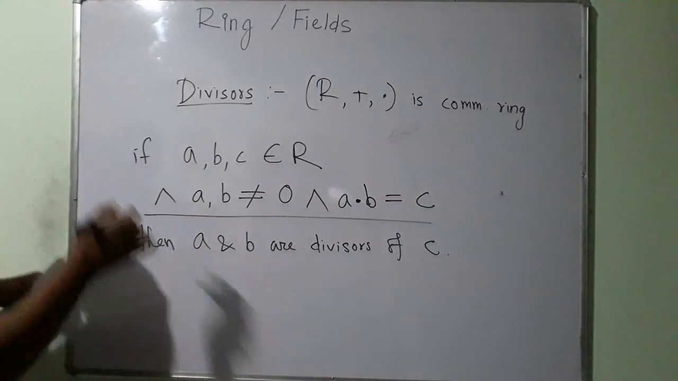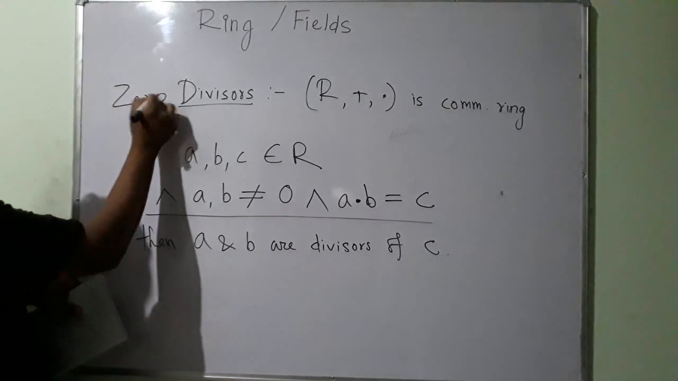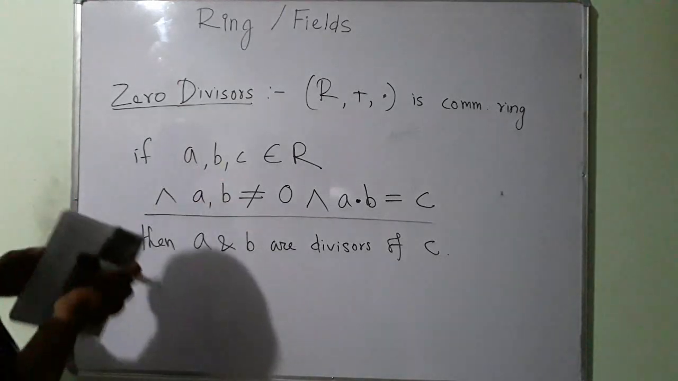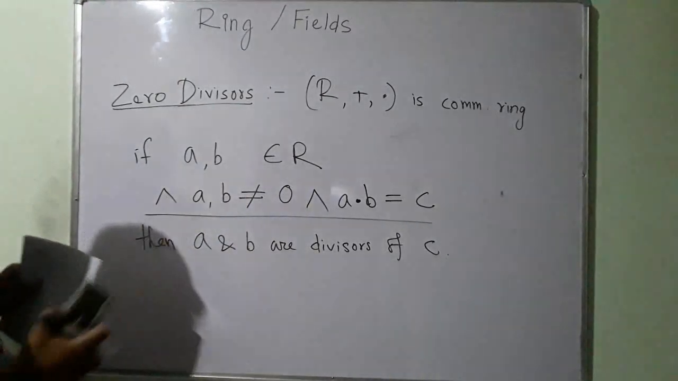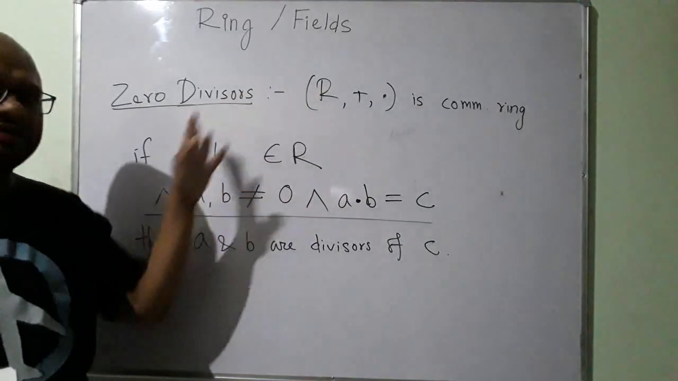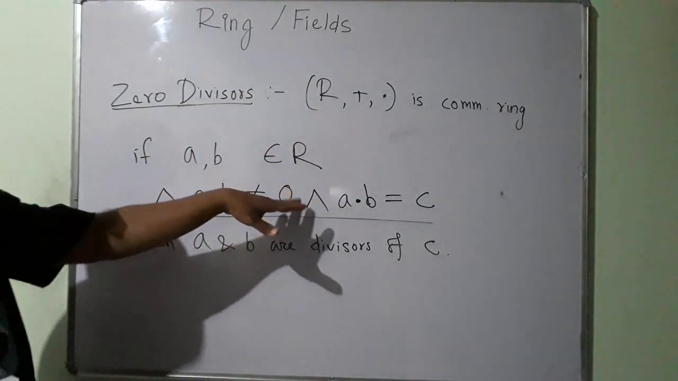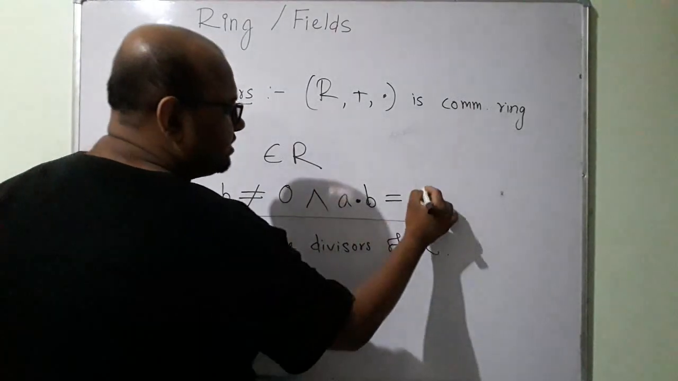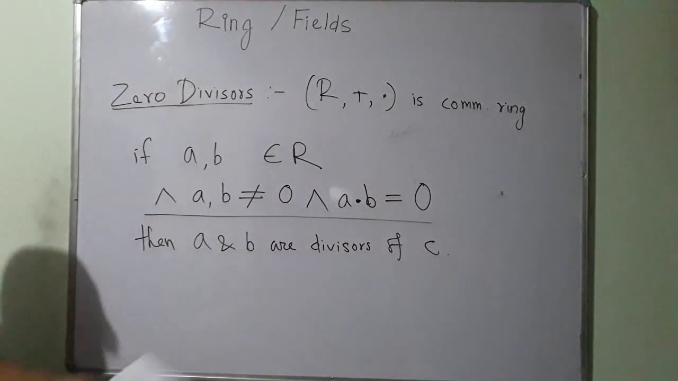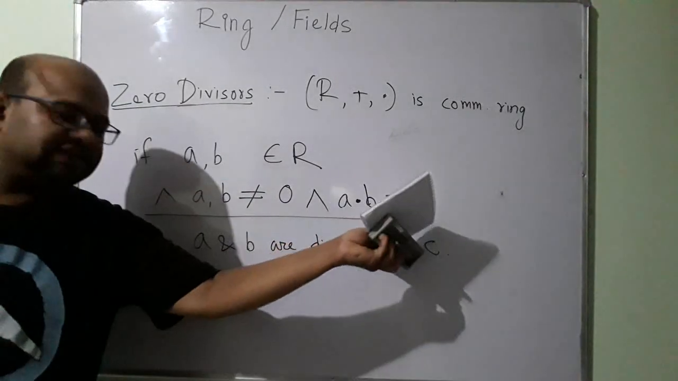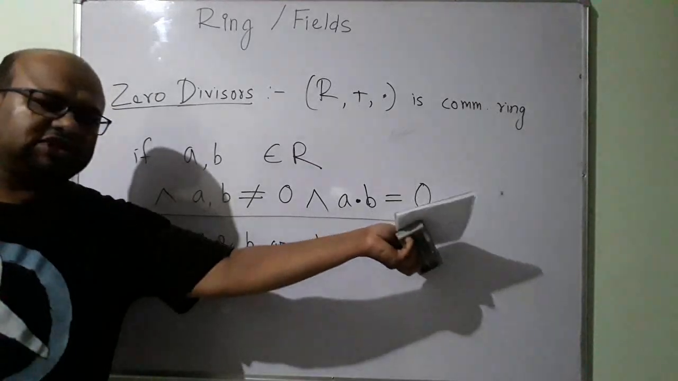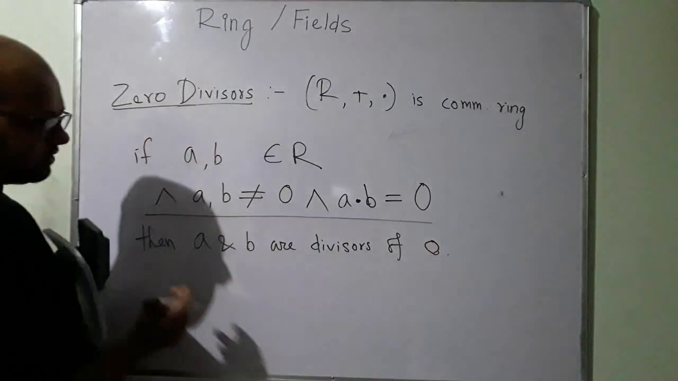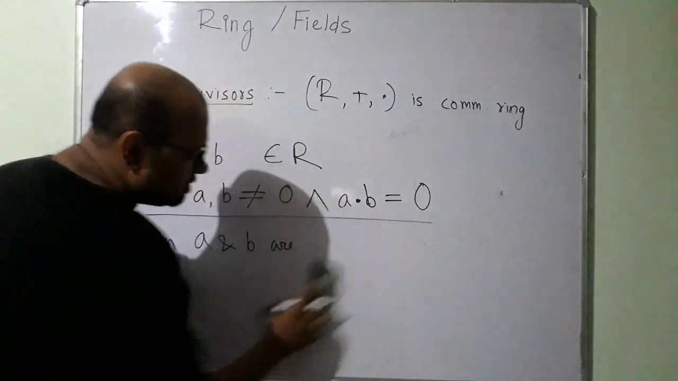Let us now talk about zero divisors. Zero divisors means what? A and B must belong to the set. If A and B belong to the set, where A and B are not equal to 0, and A dot B must be equal to 0. Now none of these are 0. This is the 0 element. The multiplication of these two must give me the 0 element. Then A and B are called divisors of 0, or they are called 0 divisors.